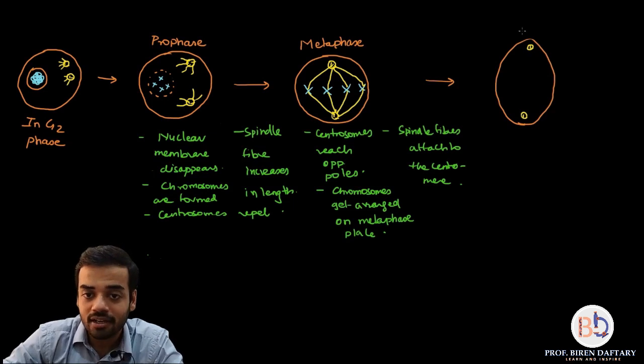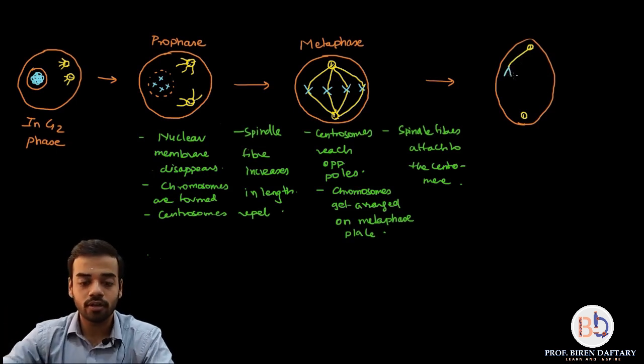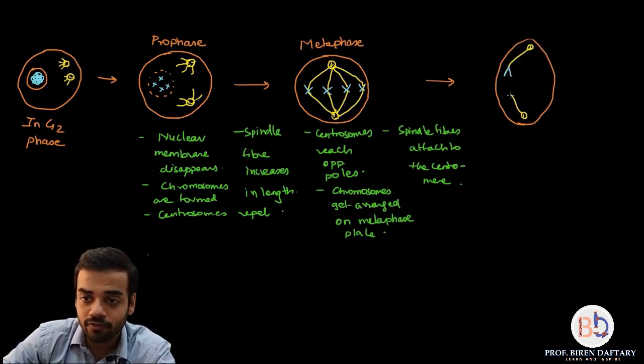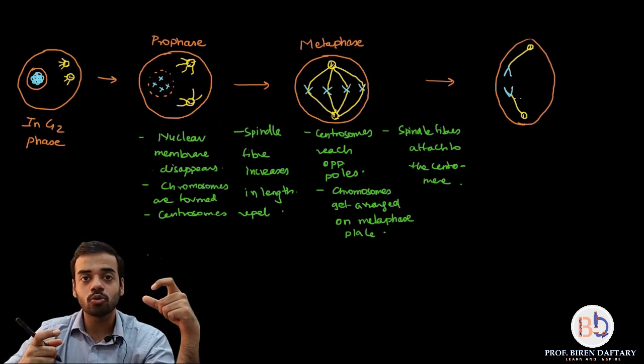So I will show you that. So this is your spindle fiber, and it has pulled one sister chromatid upward. Again, this is the spindle fiber, and it has pulled another sister chromatid downward. So one chromosome has split up into two.